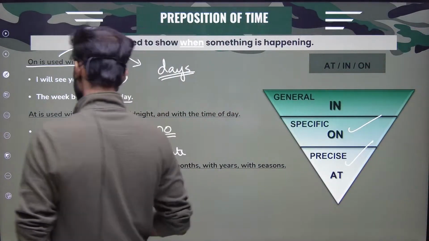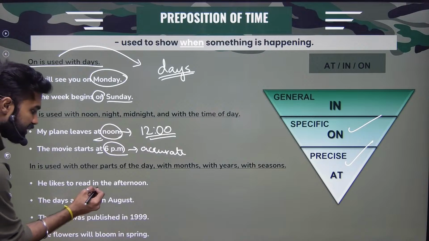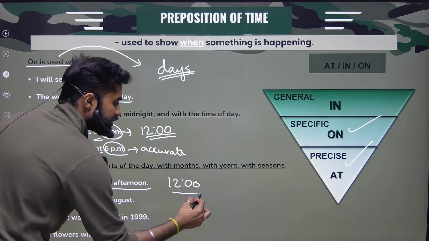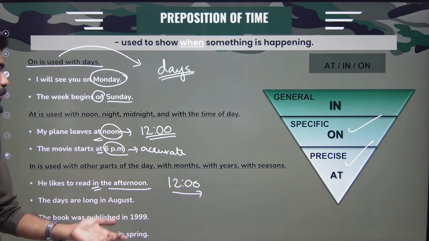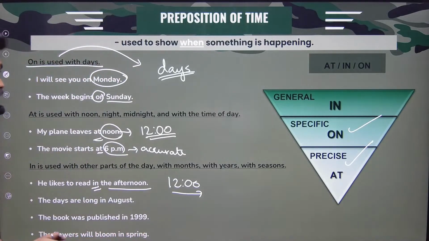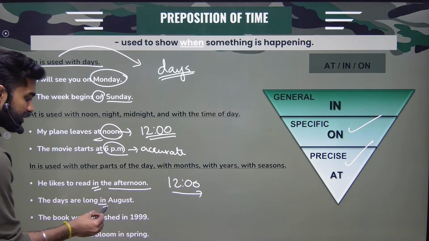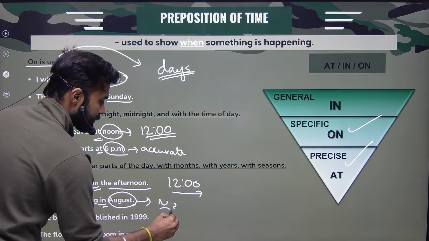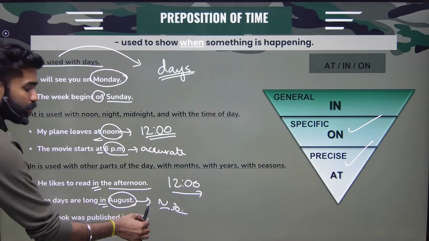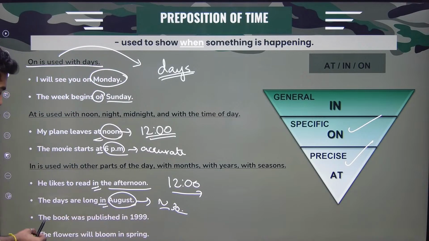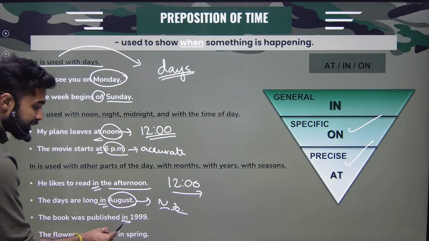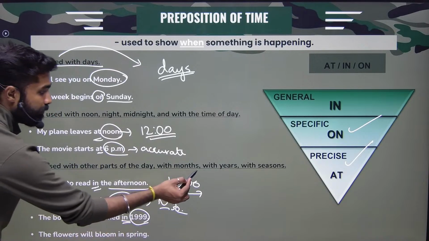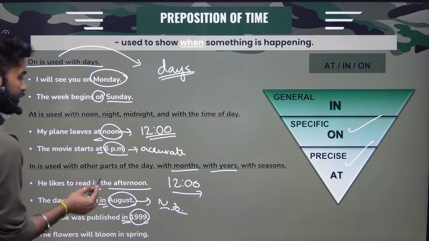What about general items? So, for example, in the afternoon, okay, afternoon, past 12, the time after 12 o'clock, and it is a long period of time, right? So, in the afternoon, in August, take approximately August as like 30 days, okay? I don't know which day I'm talking about. It is very general, all right? The book was published in 1999.